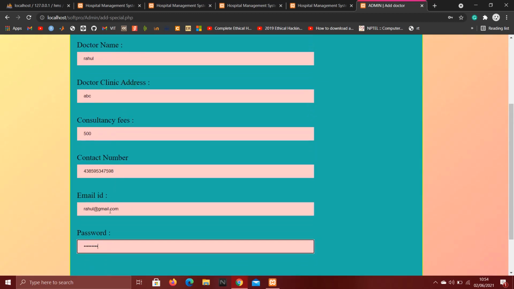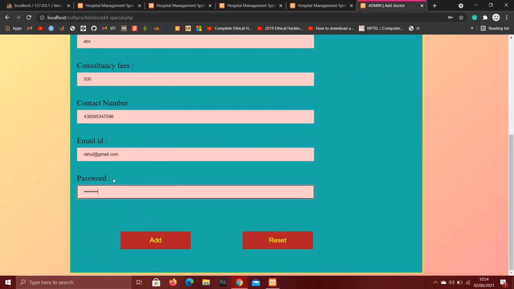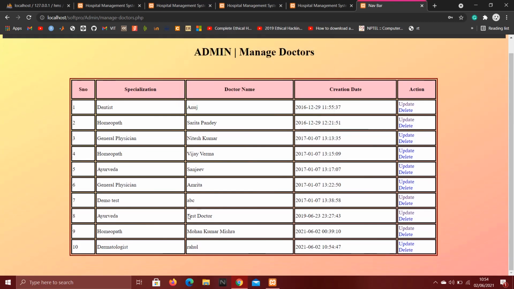So this is the credential given by admin, and this can be used by the doctor to log into his module. Let's add. So we can see a new doctor is added, that is dermatologist Rahul.